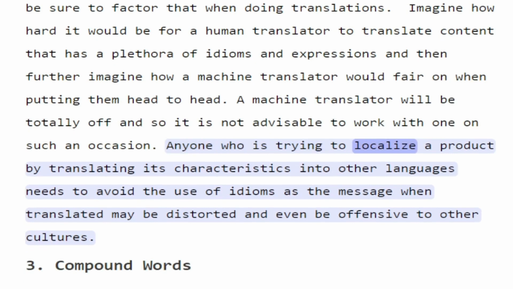Anyone who is trying to localize a product by translating its characteristics into other languages needs to avoid the use of idioms, as the message when translated may be distorted and even be offensive to other cultures.